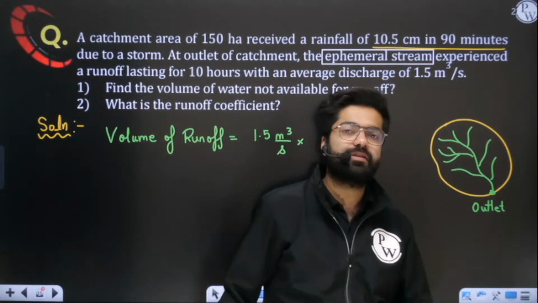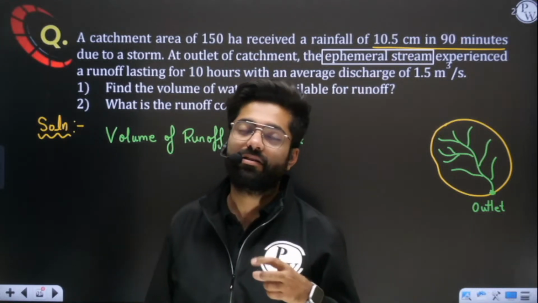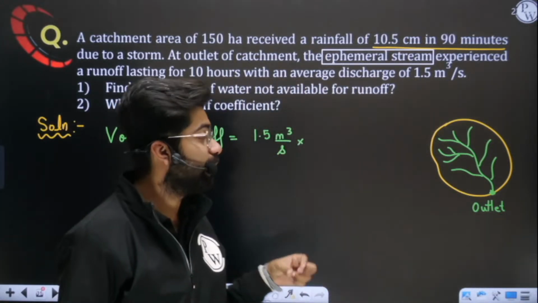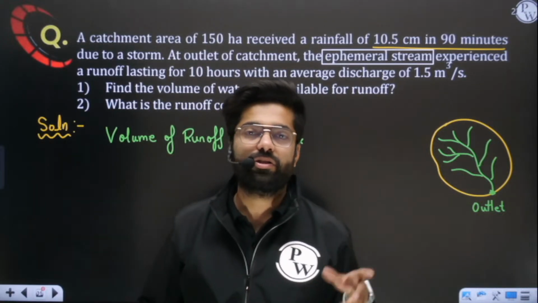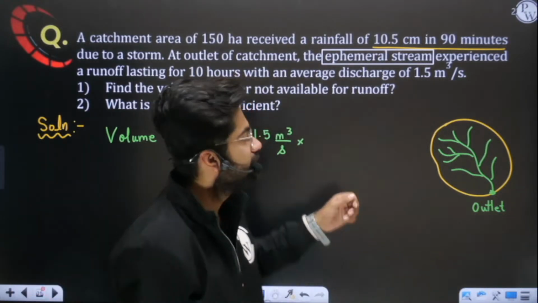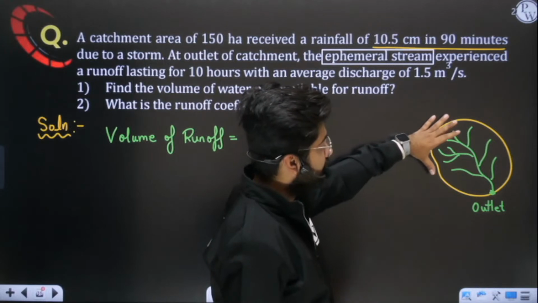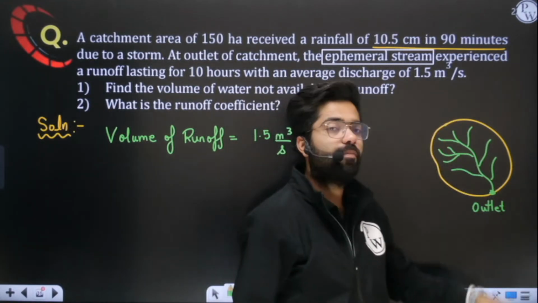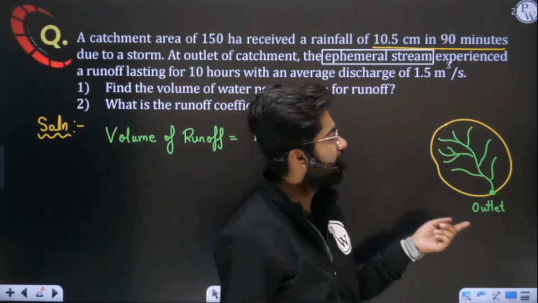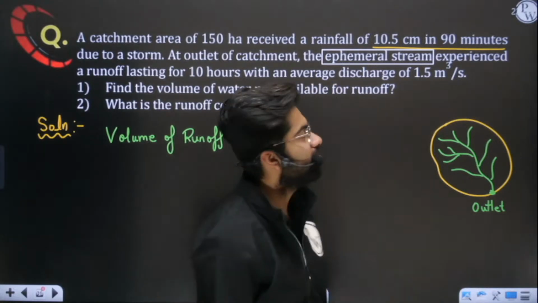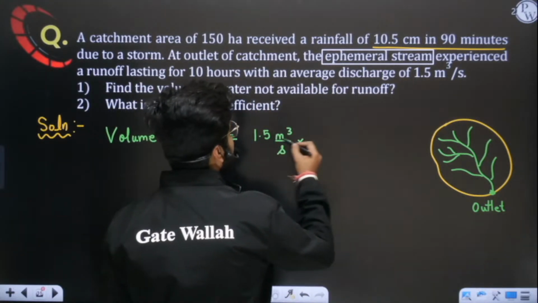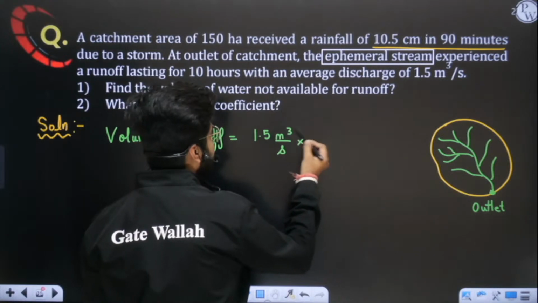In this central stream, water has come only after rainfall, so that is runoff only, whether it came over the land or as subsurface flow or interflow. So how much total water? 1.5 meter cube water is being drained every second.